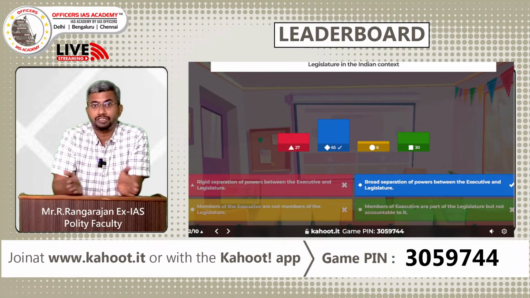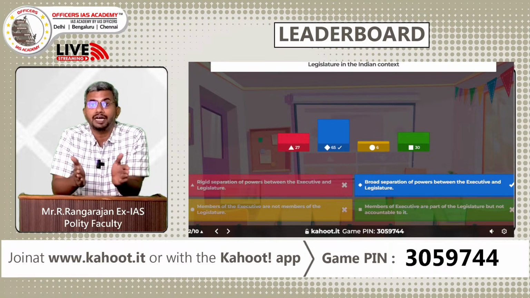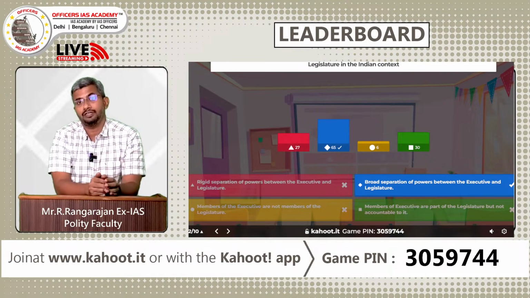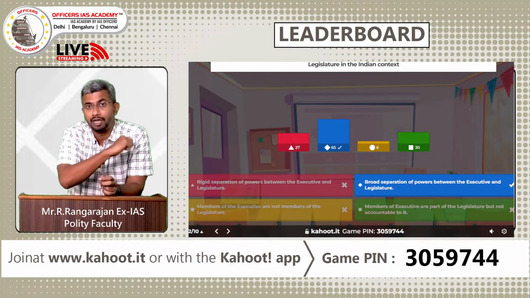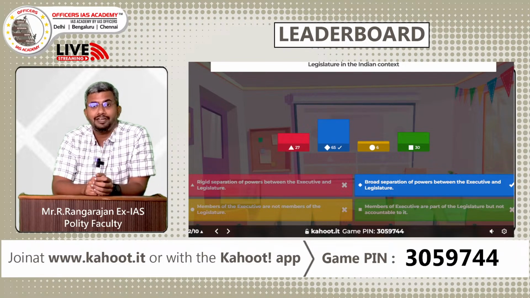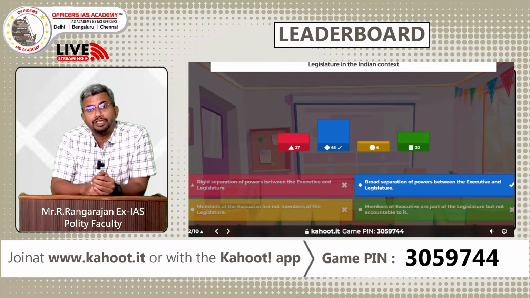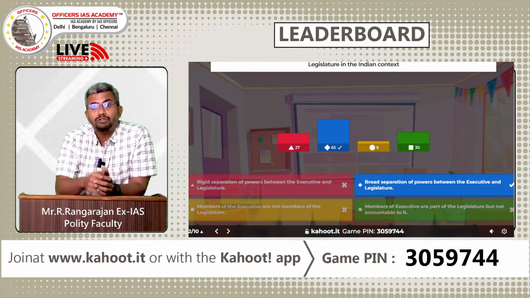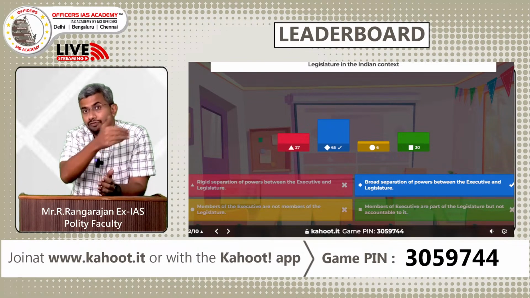It cannot be a strict, rigid separation of powers in a parliamentary democracy. It is based on a broad separation of powers and a system of checks and balances. Why? Because the executive is part of the legislature in a parliamentary democracy. What is the requirement for becoming a minister in India? You have to be an MP in the center. What is the requirement for becoming a minister in a state in India? You will have to be an MLA or an MLC in a state. So clearly the executive is part of the legislature.